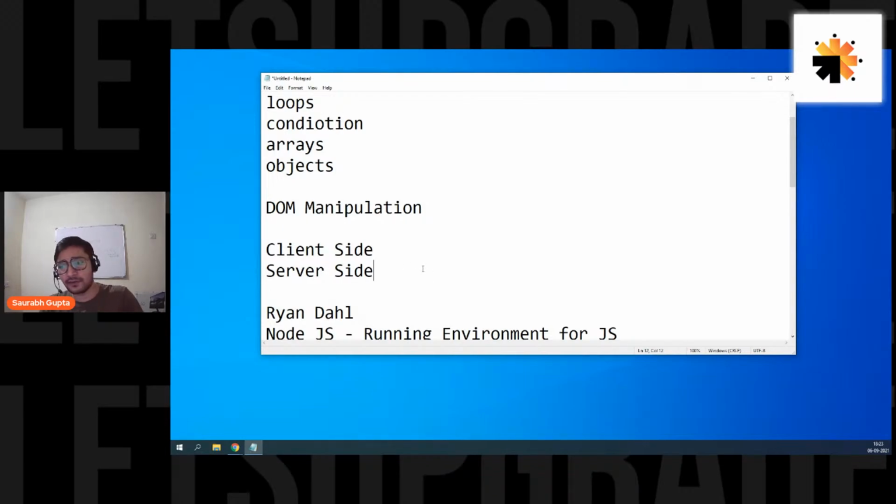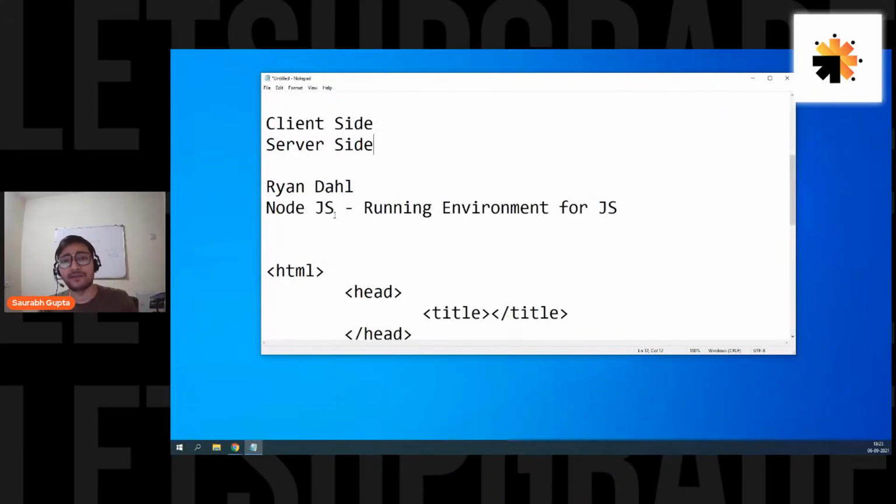Are we clear, everyone? And remember, guys, a lot of people, whenever I ask what is Node.js, always tell me it's a programming language or a framework. No, Node.js is simply a running environment, or you can also call it a JS runtime. So this is what JavaScript is.